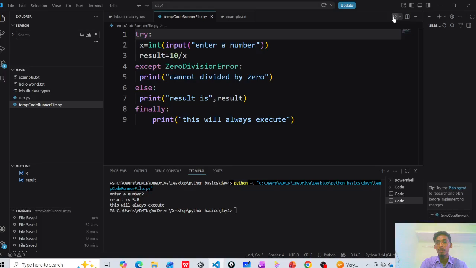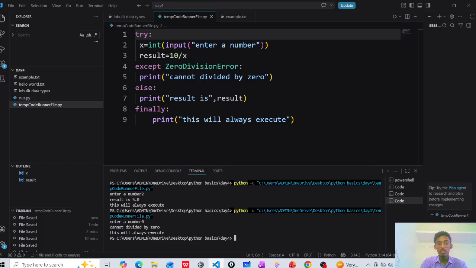Let's check with another one. I have entered 0. A number is given as 0. Let's see here, and enter. Cannot divide by 0. This will always execute.